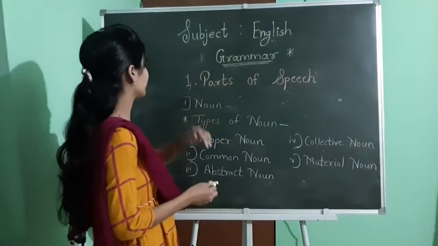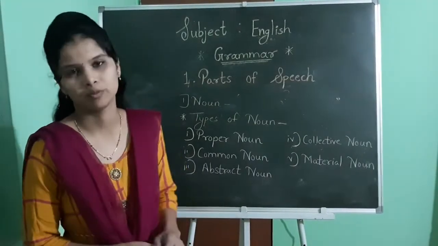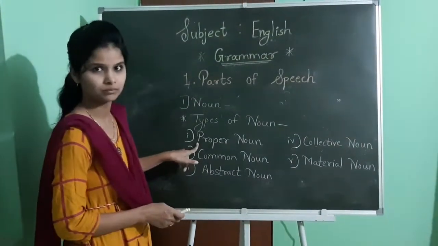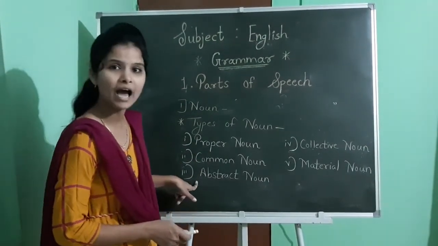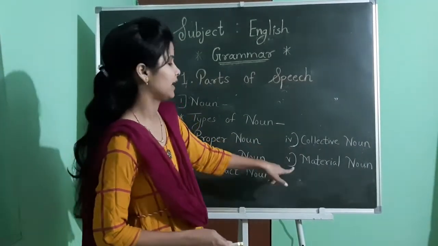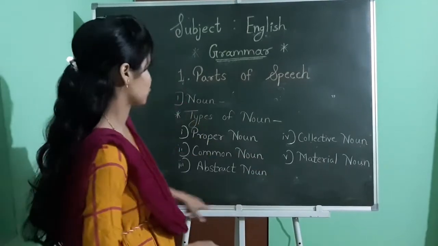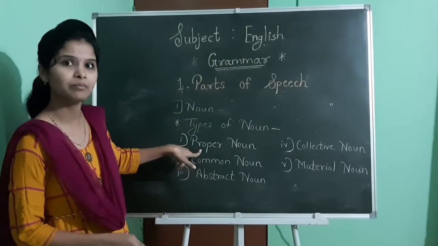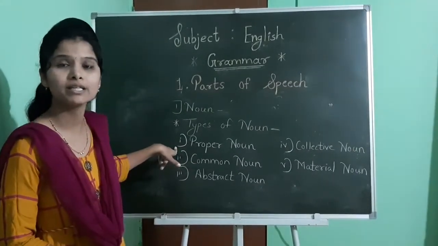Okay students, I have written types of noun. See, as I have told you, there are 5 types of noun. Now see which are they. First one, proper noun. Second, common noun. Third one, abstract noun. Fourth, collective noun. And then last one, material noun. Okay, so I will explain each and every type in detail now. Yes, first we are going to see what is proper noun.